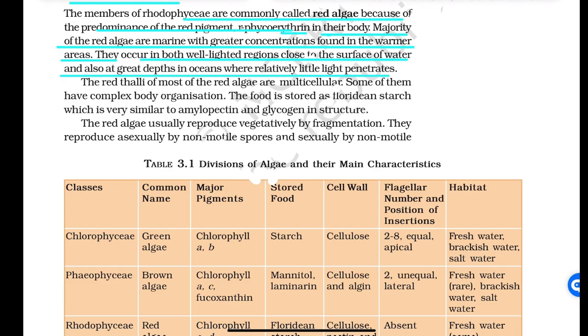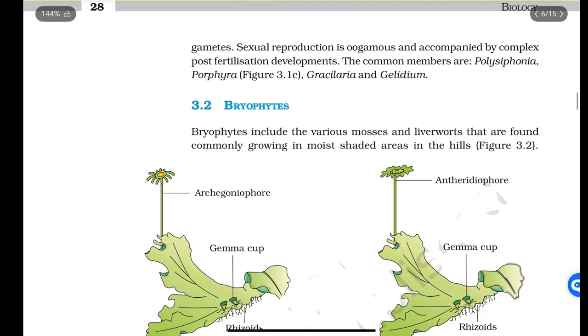relatively little light penetrates. The red thalli of most of the red algae are multicellular. Some of them have complex body organization. The food is stored as floridean starch, which is very similar to amylopectin and glycogen in its structure. The red algae usually reproduce vegetatively by fragmentation. They reproduce asexually by non-motile spores and sexually by non-motile gametes. Sexual reproduction is oogamous and accompanied by complex post-fertilization developments. The common members are Polysiphonia, Porphyra, Gracilaria and Gelidium.